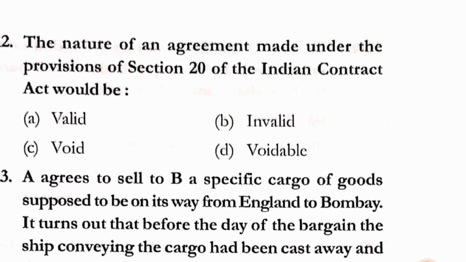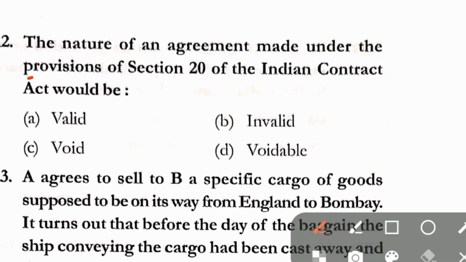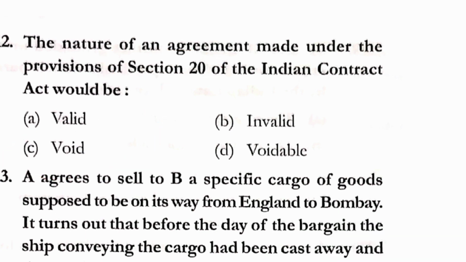Question number 212. The nature of an agreement made under the provisions of section 20 of the Indian Contract Act would be valid, invalid, void, voidable. Correct answer here is option C, that is void.